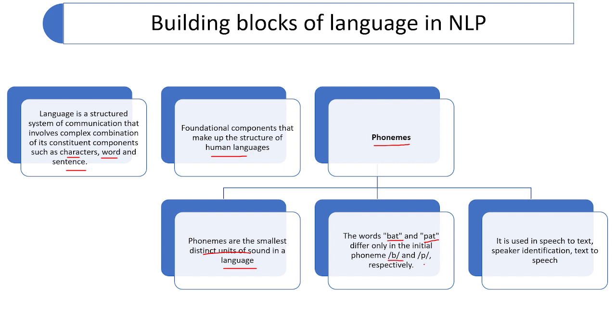You can see slash b and slash p, these are the phonemes. Both words end in at, but the difference is slash b and slash p, whatever we are speaking, like b for bat, p for pat, c for cat. This smallest unit is called the phoneme of the word.